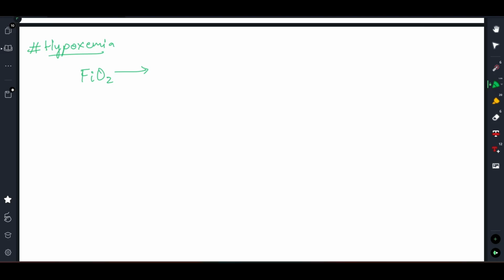Now oxygen has entered the airways, it has reached alveoli. Now the partial pressure of oxygen in alveoli, this is the driving force to squeeze in oxygen from the alveoli to capillaries to arterioles, right? So now oxygen has reached arterioles. Let's say the partial pressure of oxygen in arterioles is P small aO2. This is at the level of alveoli and this is at the level of arteriole, right?